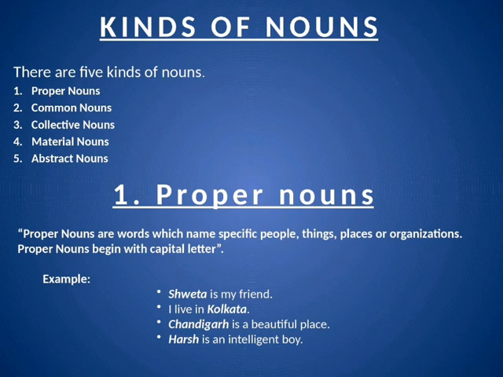Now a few examples are here. Shweta is my friend. A particular name of a girl is Shweta. So Shweta is a proper noun. I live in Kolkata. Kolkata is the name of a city. So it is a proper noun. Chandigarh is a beautiful place. Again, Chandigarh is the name of a city. So Chandigarh is a proper noun. Harsh is an intelligent boy. So Harsh is a specific name of a person. So it's a proper noun.